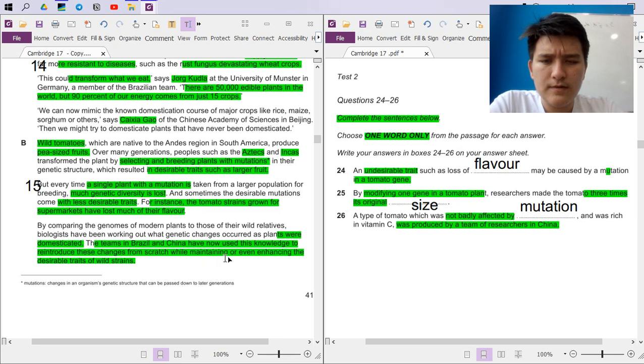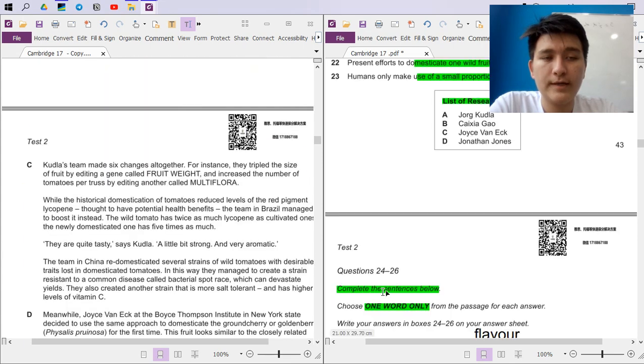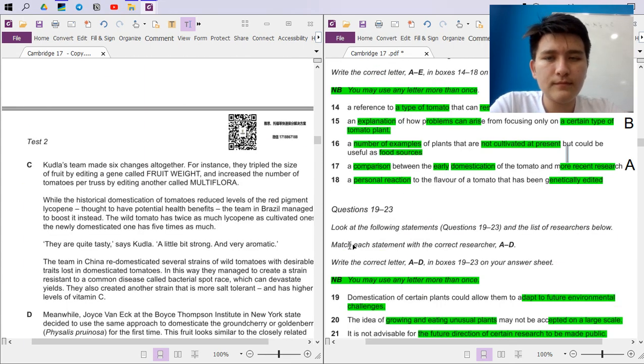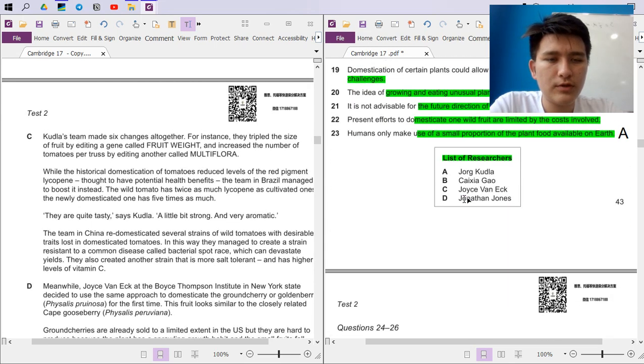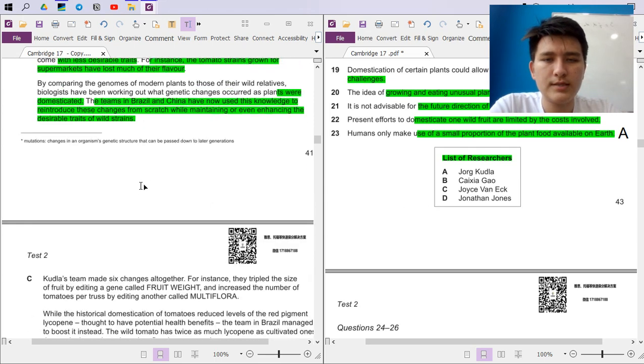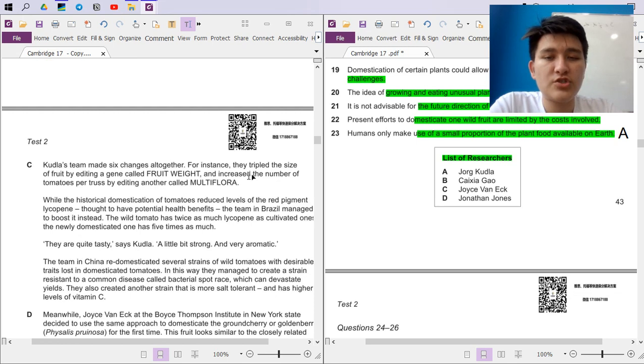Let's just see. Now use this knowledge to reintroduce the change from scratch while maintaining or even enhancing. Okay, we keep reading. Kindler's team made 6 changes altogether. For instance, they tripled the size of fruit by editing a gene called fruit weight, and increased the number of tomatoes per truss by editing another called multiflora.